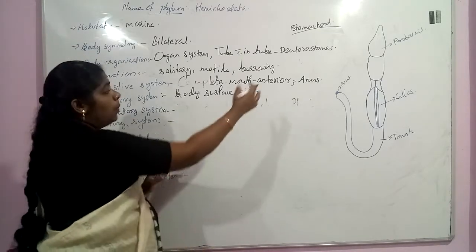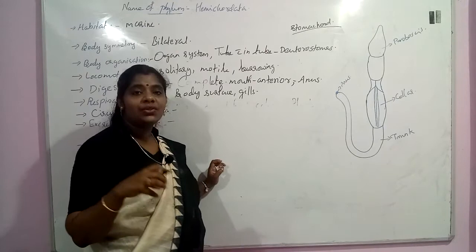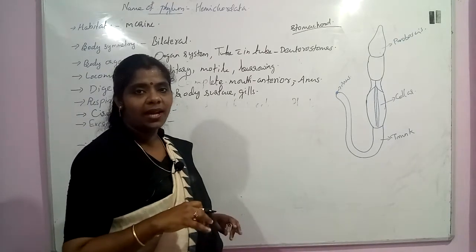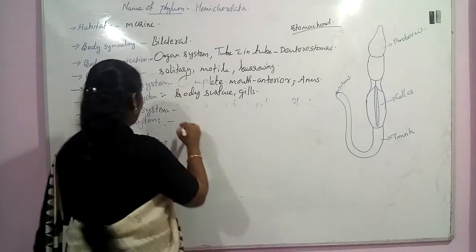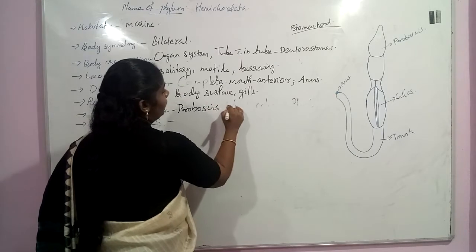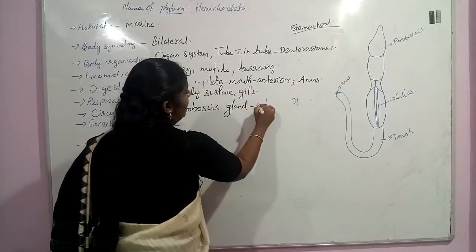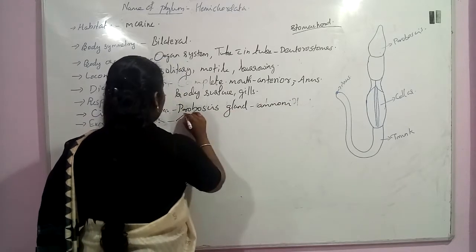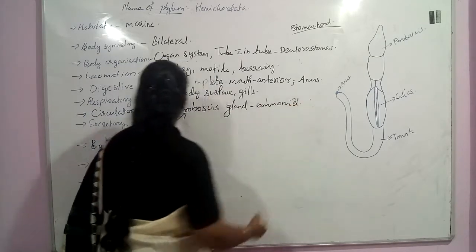So here the proboscis region has a particular structure called the proboscis gland. That is a single glomerulus structure. The proboscis gland is the excretory organ. The excretory waste is ammonia, and this is the excretory system.